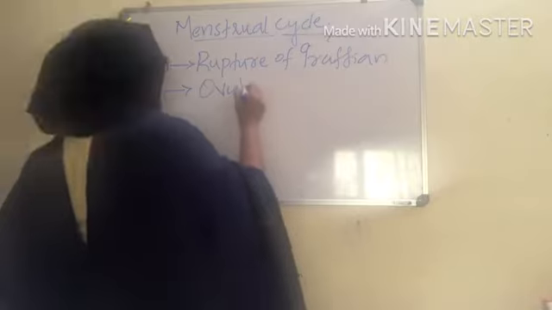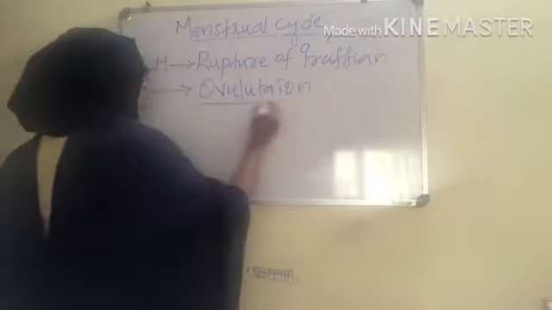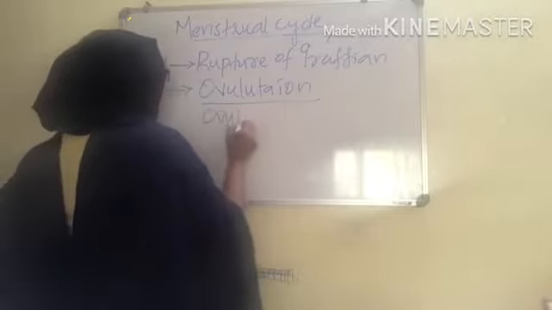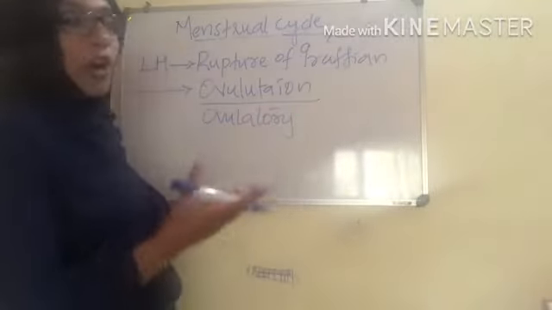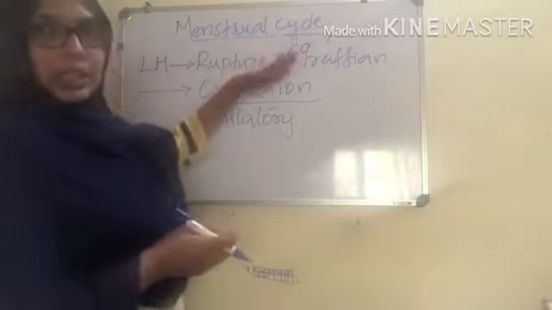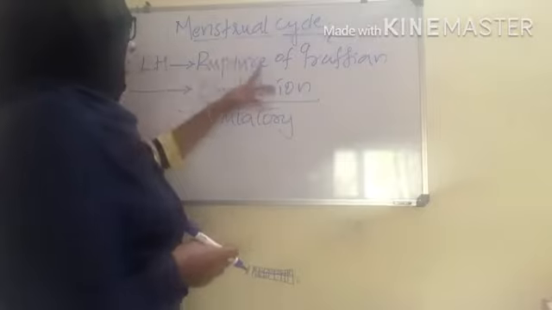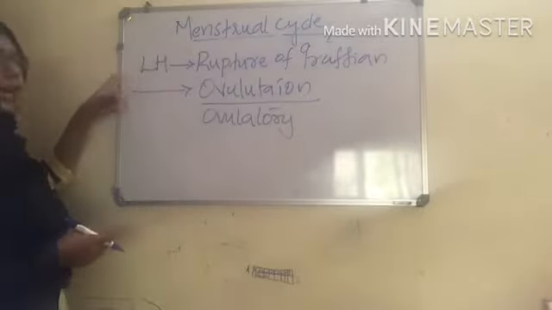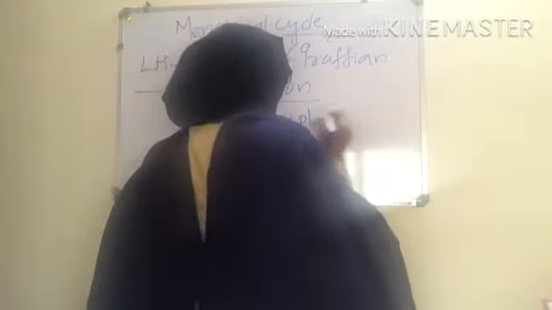That is known as ovulation. This is known as the ovulatory phase. Clear? The cycle has to go on. So the rupture of the Graafian follicle due to the LH surge results in ovulation, the ovulatory phase.